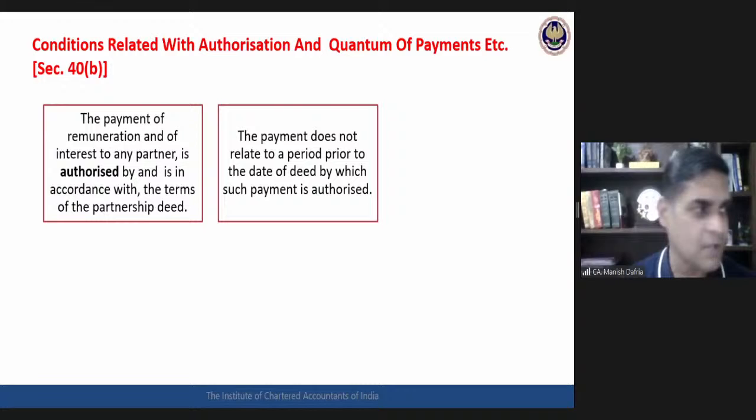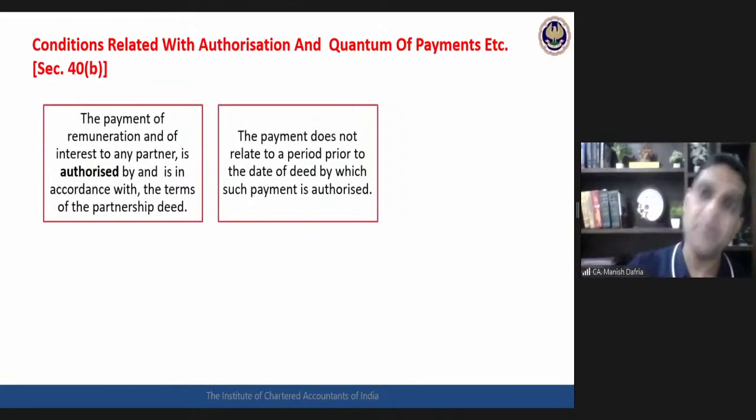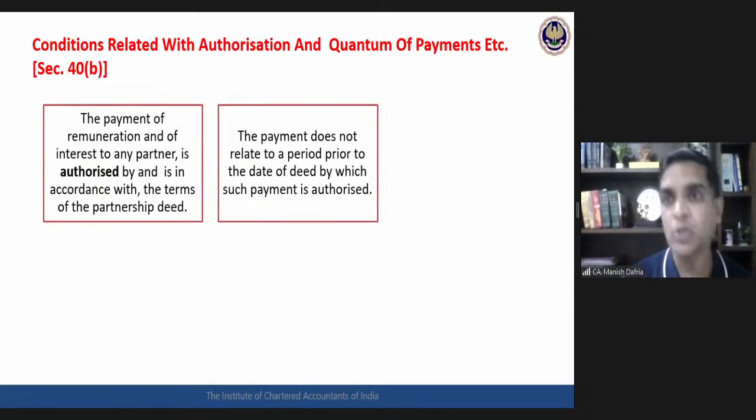Say, for example, the first deed has been made on 1st of April, where you simply didn't mention anything about payment of interest and salary. Then you revise that particular deed on 1st of January, and in the revised deed you mention that salary shall be paid with effect from 1st of April. So now you are saying that payment with effect from April is authorized by the partnership deed.